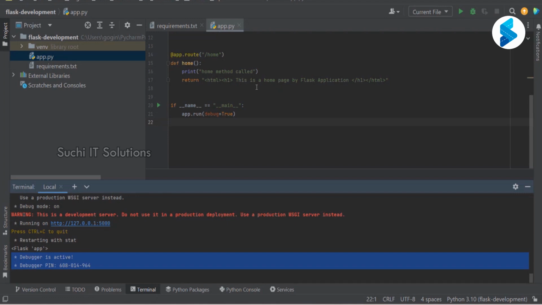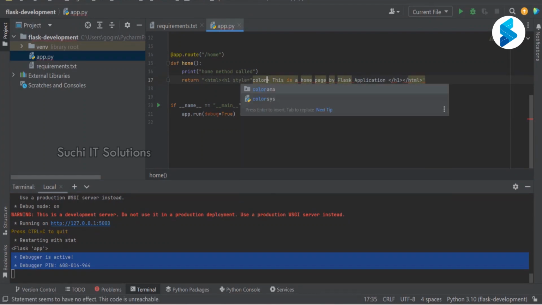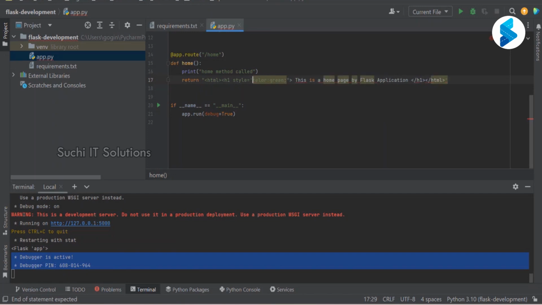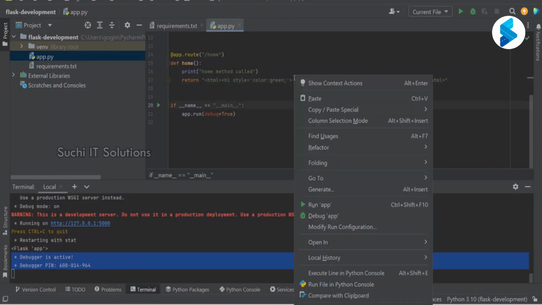Now, if I make a certain change, for example, I'm going to make a color here. Now let's watch what happens if I just save this file.